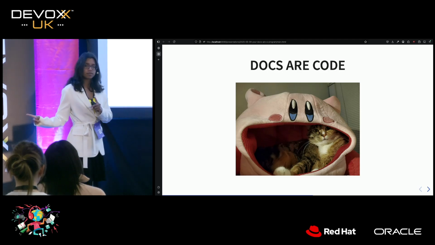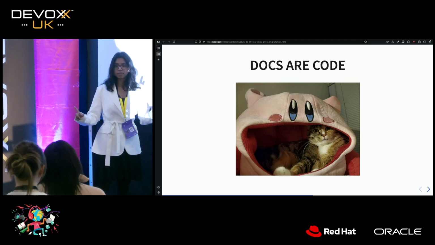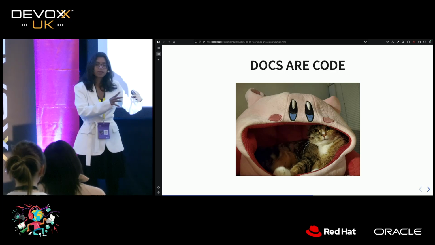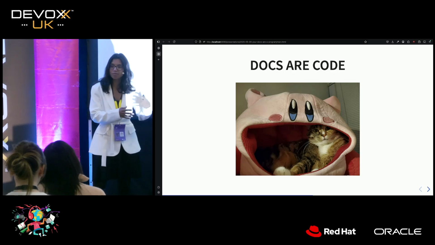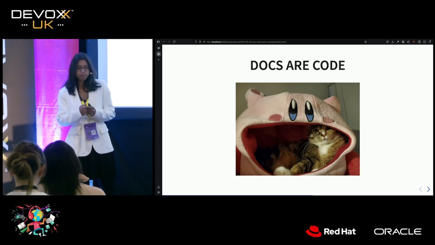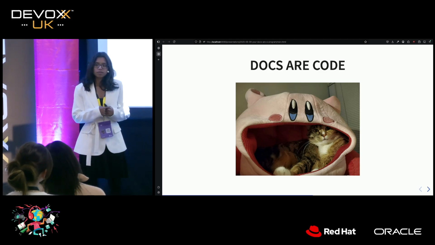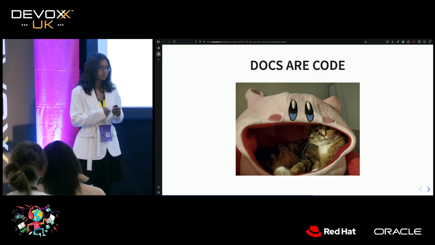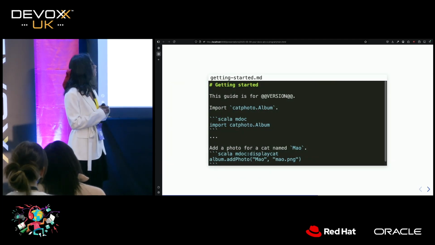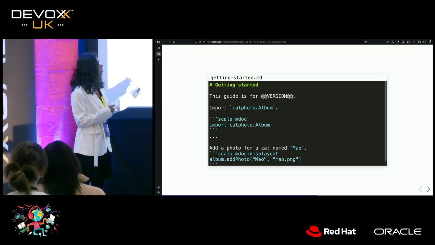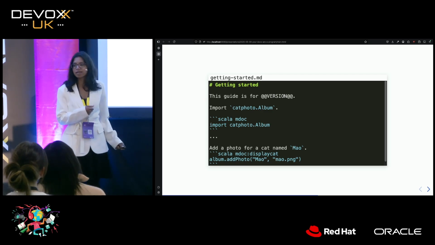Okay, so we've seen how docs are artifacts, and thus we can add some validation onto them. We've seen how docs can be viewed as trees, and maybe then we can manipulate trees. Maybe some of these documentation tools actually do that. But are docs code? If I showed you this file, would you be able to say confidently, oh, I'm writing in a programming language, right?